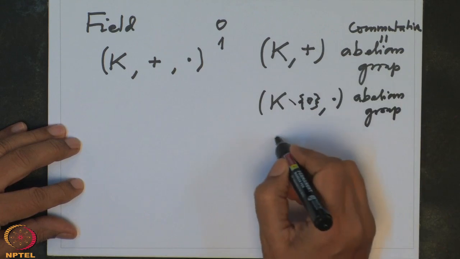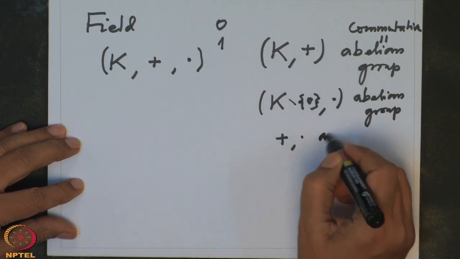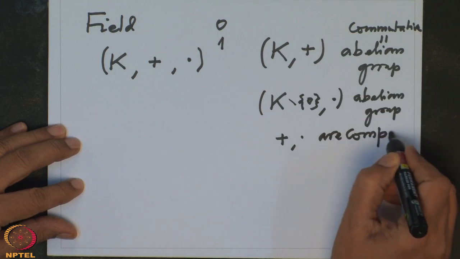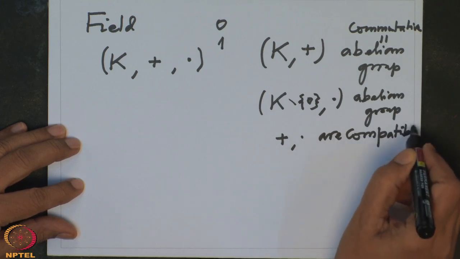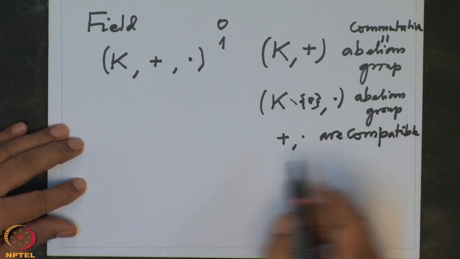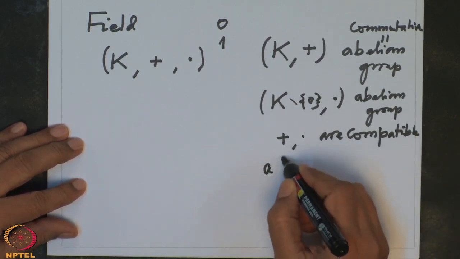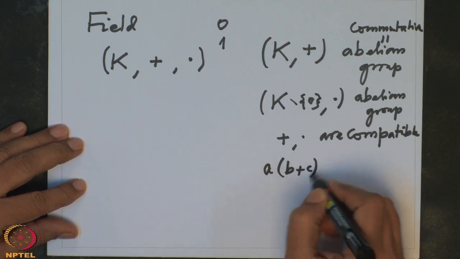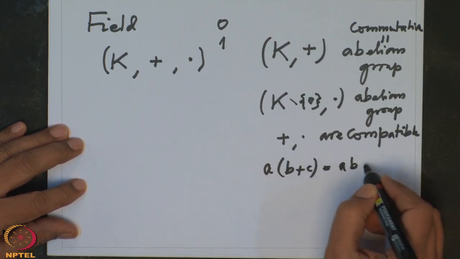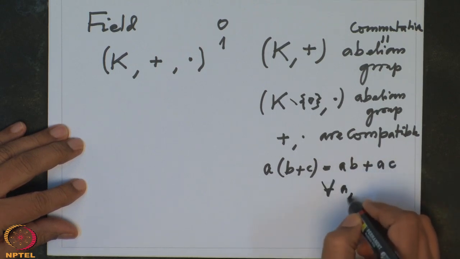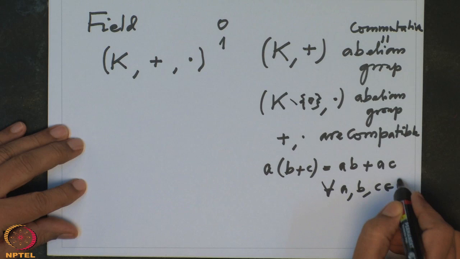And of course the operations are compatible. Compatible just means they are connected by the distributive law, that is, let me write at least once, A times (B plus C) equal to AB plus AC for all A, B, C in the field.